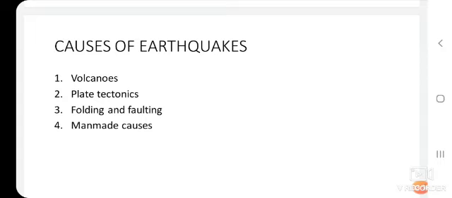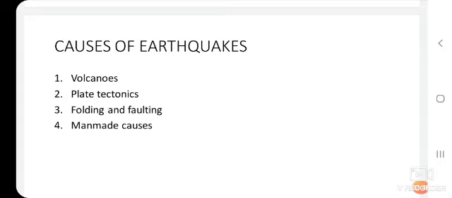For example, along the western edge of the Pacific Ocean, earthquakes are common. The severity of earthquakes is measured on the Richter scale. And why is it common? Because of plate tectonics. Plate tectonics are much more available near the Pacific Ocean. There are some plates where these zones are prone to earthquakes. The waves spread out from the seismic focus of the earthquake and can cause widespread destruction also.